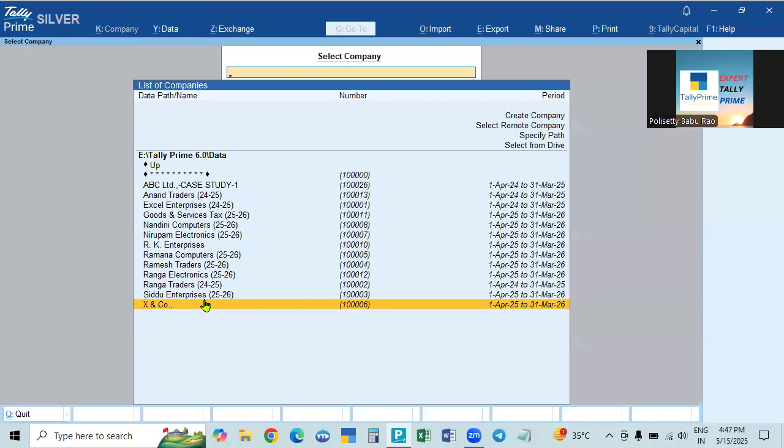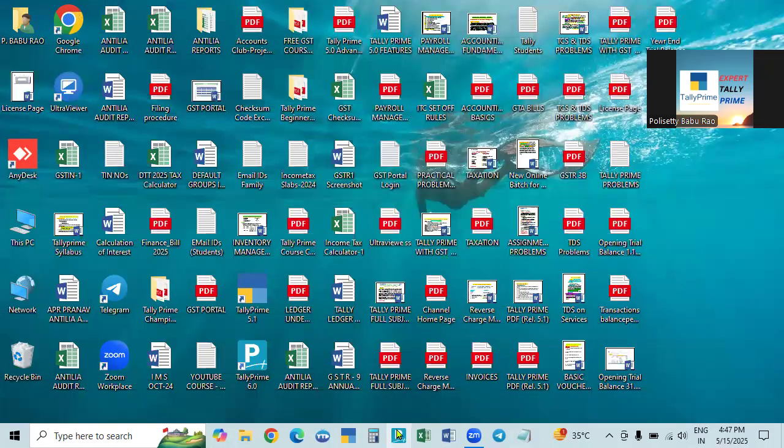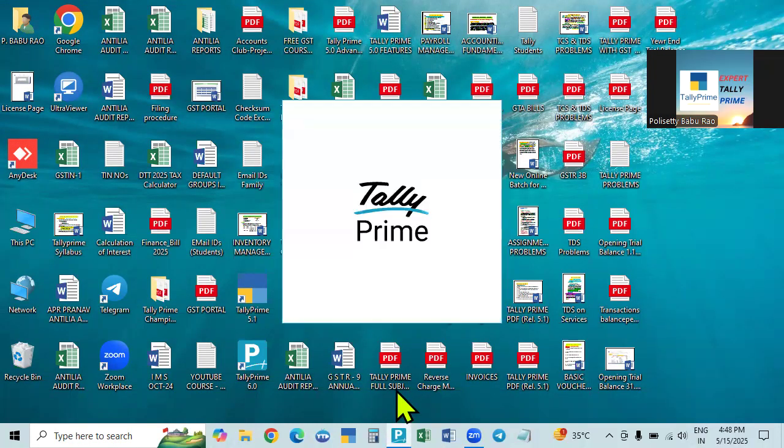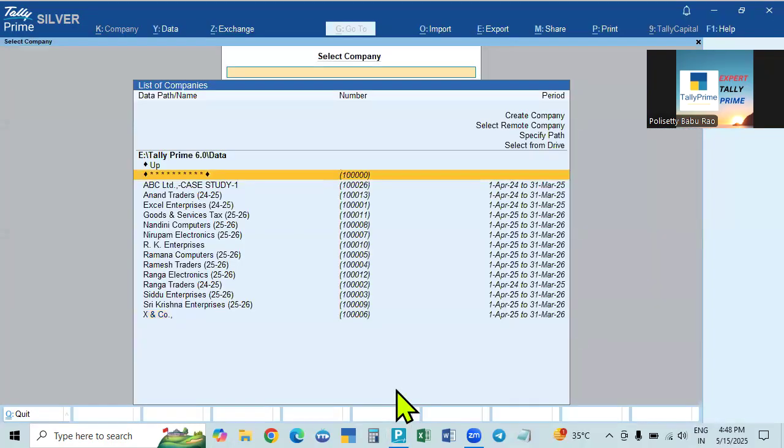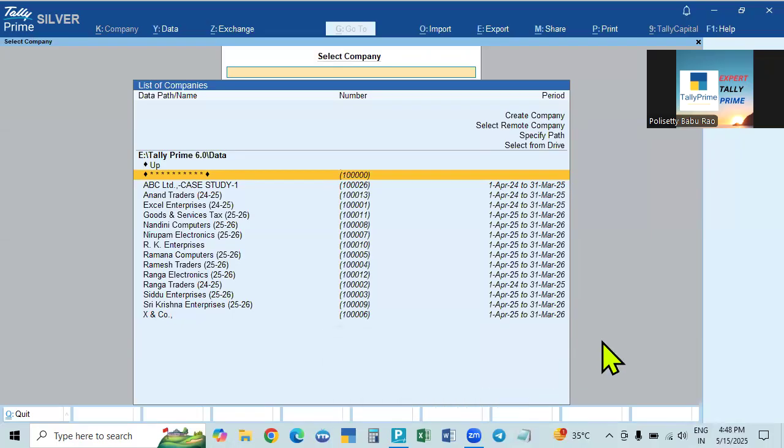Okay. And another company, it is updated. It is backed up, but it is not showing, because this is open already. That is why it is not showing. Just close this. Then again open the Tally. Just close that because it is open. From there it is taken already. So that Tally frame is open. That is why it is not updating. Now when you close the total data, that is total Tally, close it